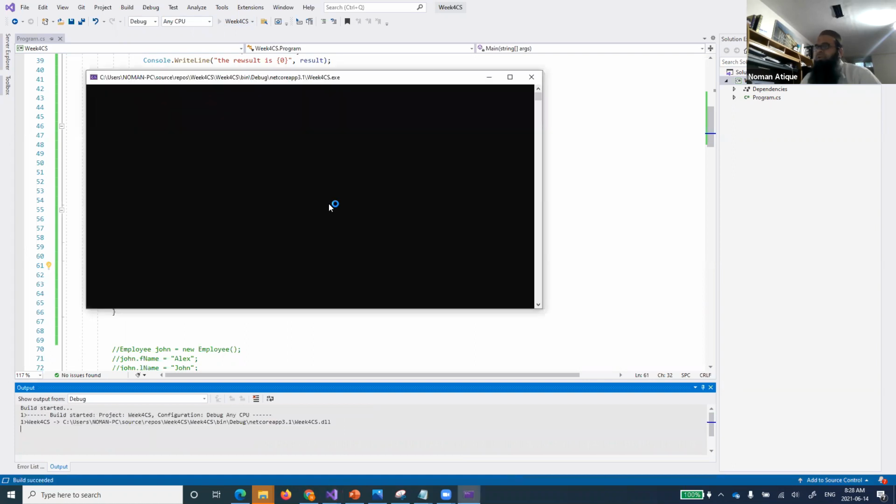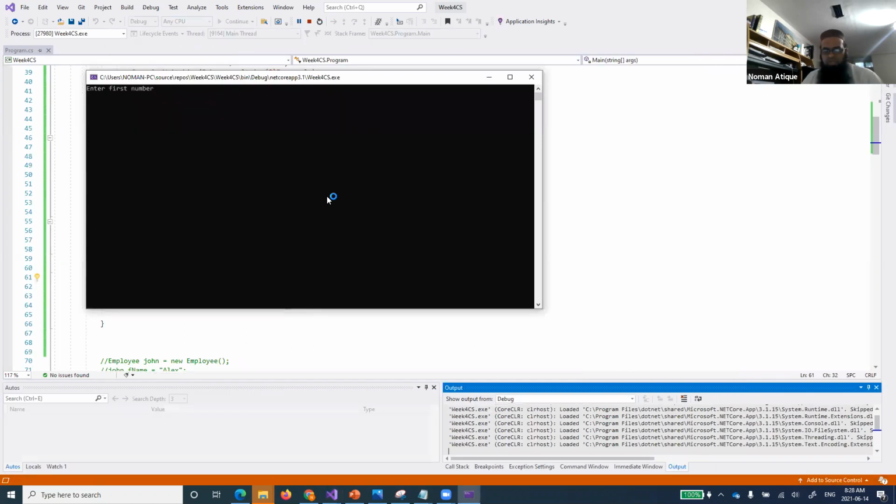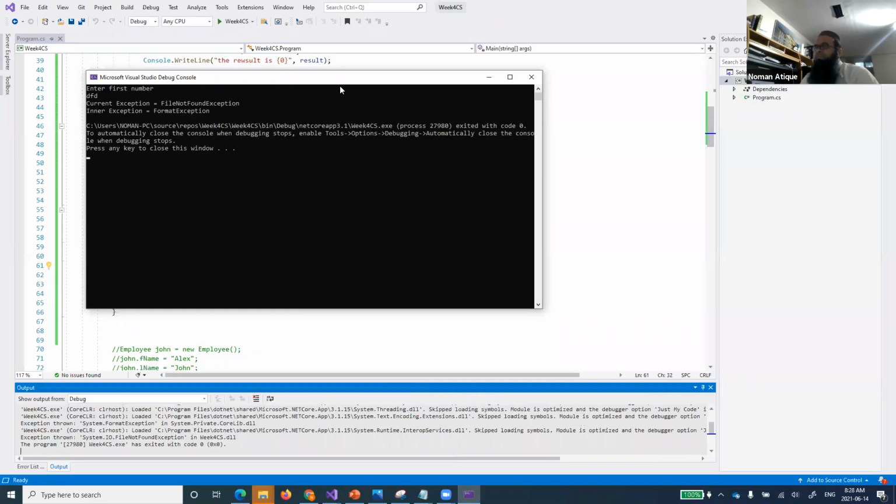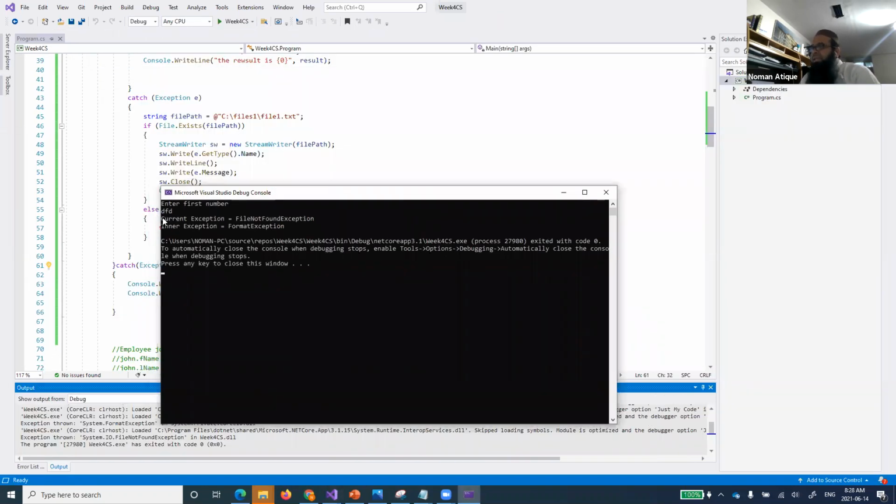And of course, run into exception, the first exception. So enter a number. So I'm just running into the first exception. So you see here what it says. It says something has happened. So the current exception is file not found. Why? Because the file is not there. In the files, one folder is not there.